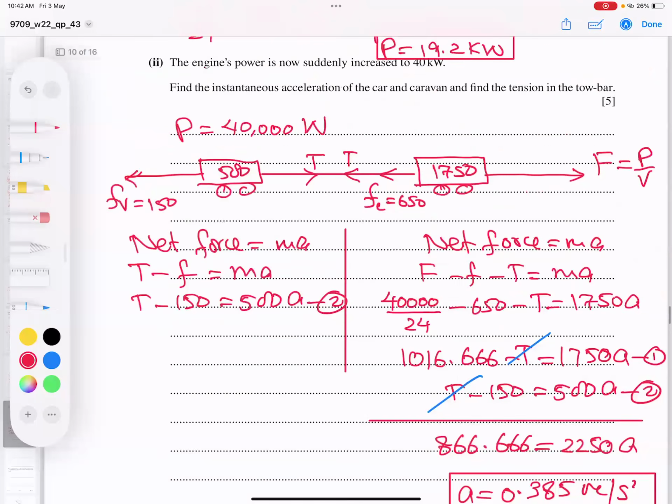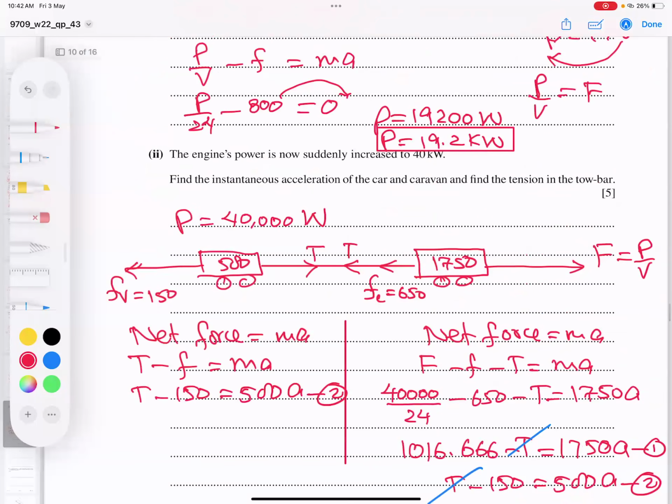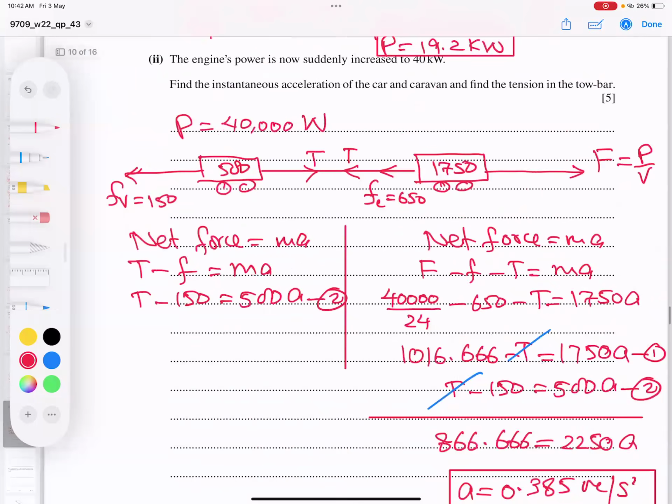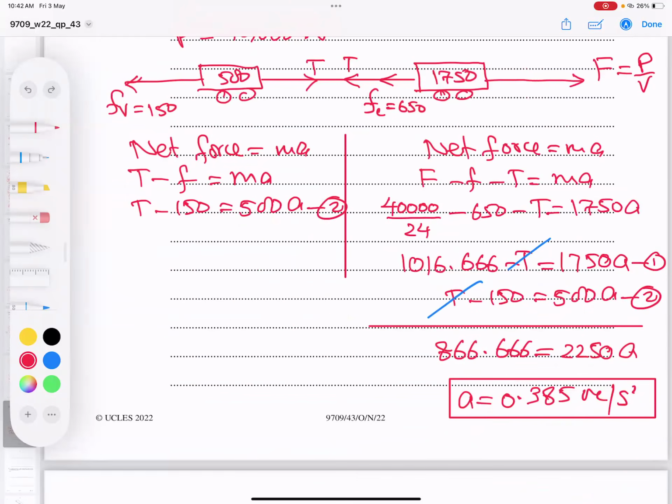And he was asking about acceleration and tension both. So this acceleration, I can plug in any equation, but here is better. Tension minus 150 is equal to 500 times 0.385. Actually, after the decimal point we have 18 or 19 digits, no problem. So I'm multiplying by 500 and adding 150, so my answer is coming more accurate.